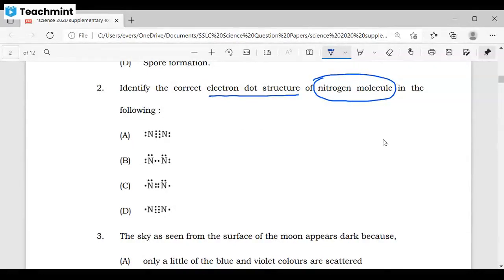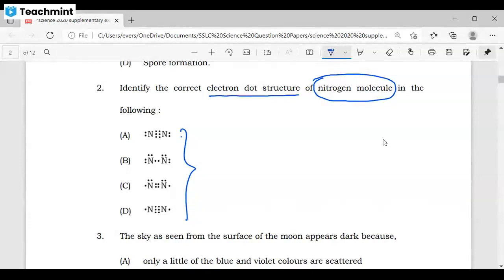Understood? Here they have given you four electron dot structures, out of which you need to select the correct option. Can you tell me which is the correct option?